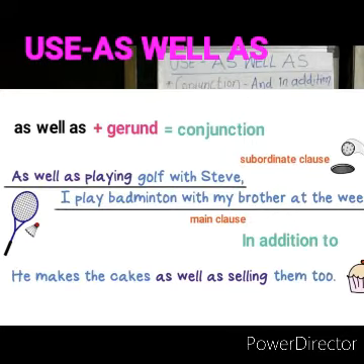Here are two clauses: the first is a subordinate clause and the second is the main clause, and we join both with "as well as". Second sentence: he makes the cakes as well as selling them too. Here we emphasize cakes. Next we try to understand the use of "as well as" in examples better.